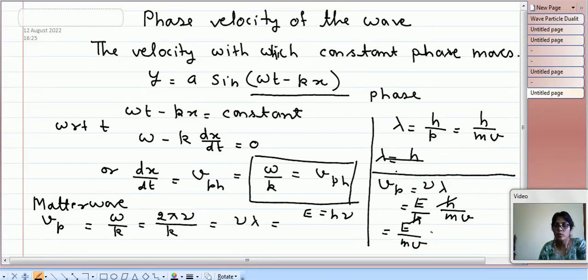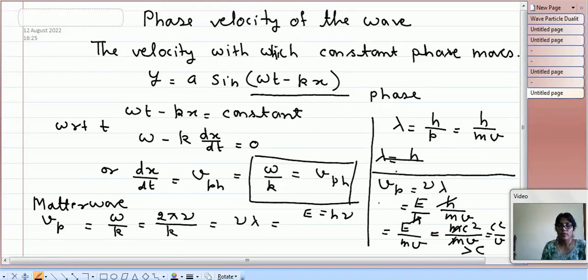E is equal to mc square. So it is mc square upon m into v. So m cancels, and then we are left with c square by v. So what we get? We get that phase velocity is equal to c square by v. Here c is the speed of light, and therefore c square by v is always greater than c.